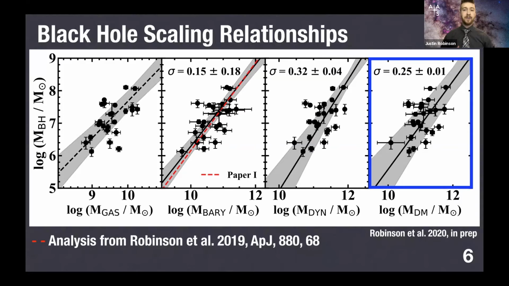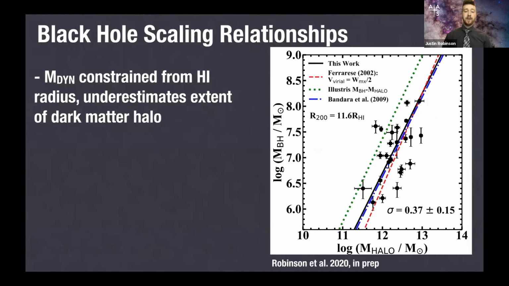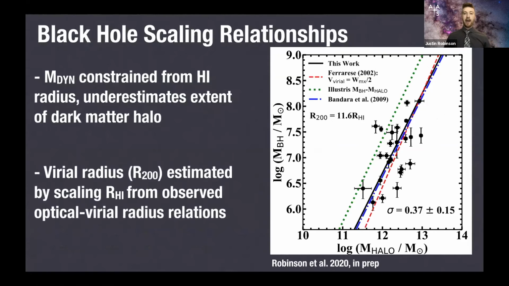The thing to keep in mind, though, is that we are using the H1 radii to constrain these masses. And we know that the visible radii underestimate the true radii of these galaxies, or effectively the radius of the dark matter halo. And so what we've done here is scale up our H1 radii by observed relationships between the visible and the virial radii, or the radii at which the densities hit 200 times the critical density of the universe, or effectively the radius of the dark matter halo. And so we've scaled those up, we've recalculated our masses to estimate what the total masses of these systems are, and we call that the halo mass.